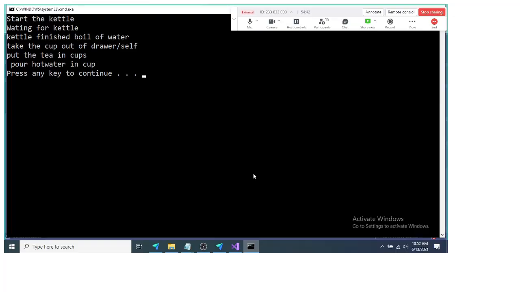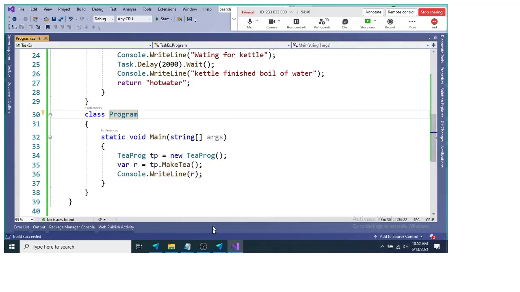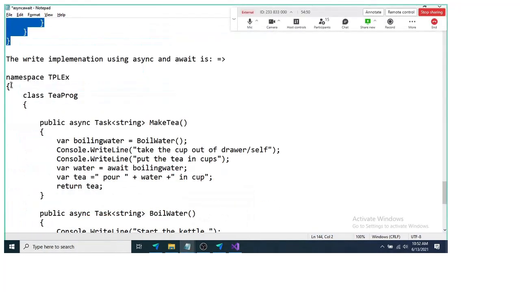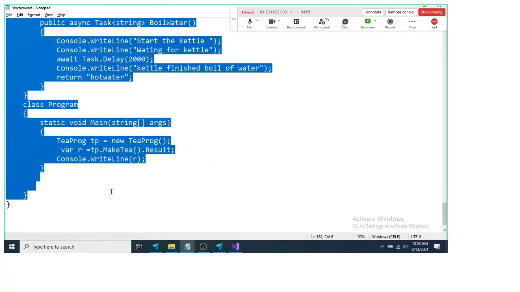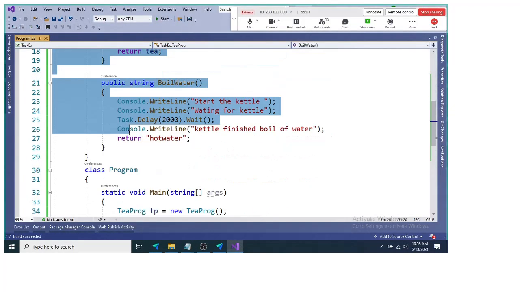Now let's implement this using the async and await keywords. Suppose I copy this program again and paste it in a console application here.